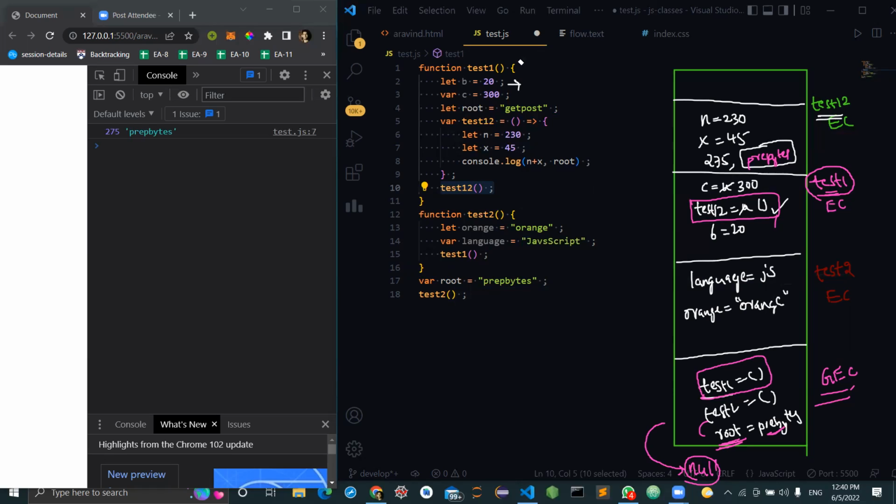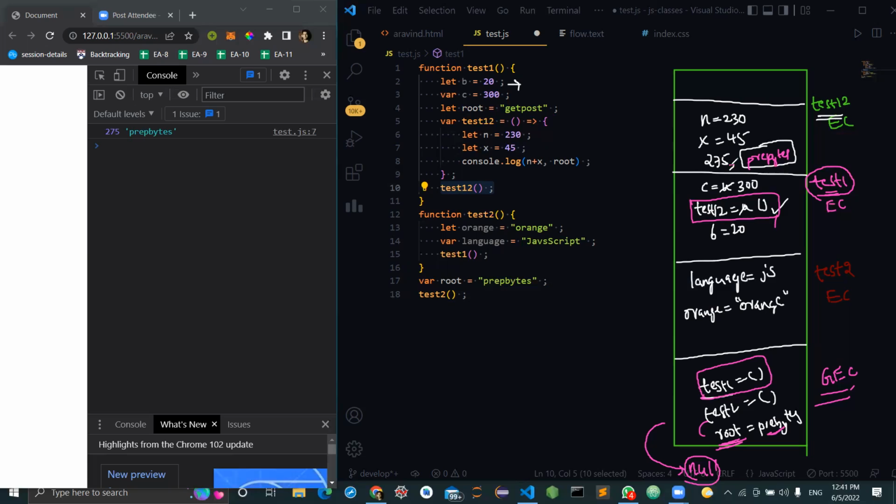Wait a second. So you got the previous one, right? How we are able to print this prep bytes, did you get that or not? If you did not, then I can repeat again. Okay, you got that, right, everyone?